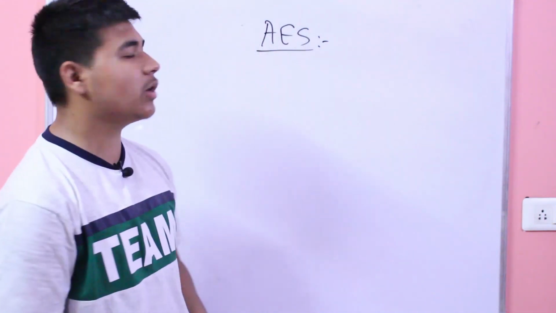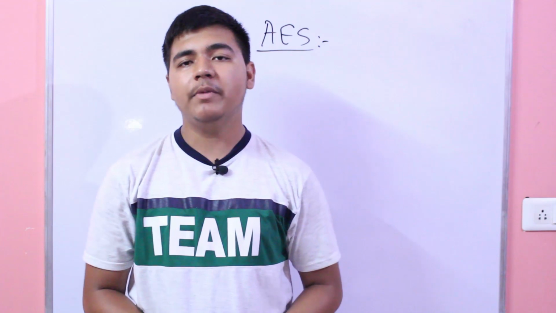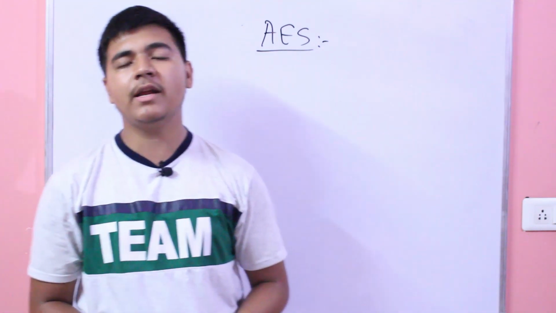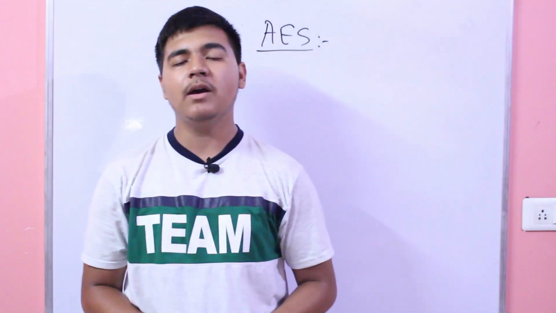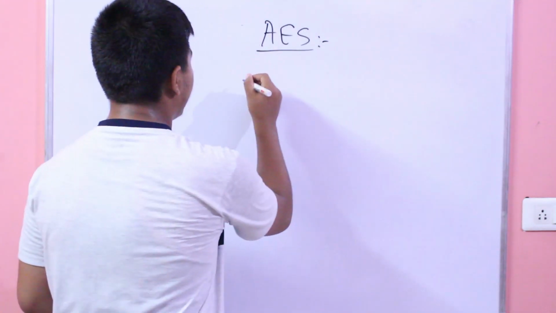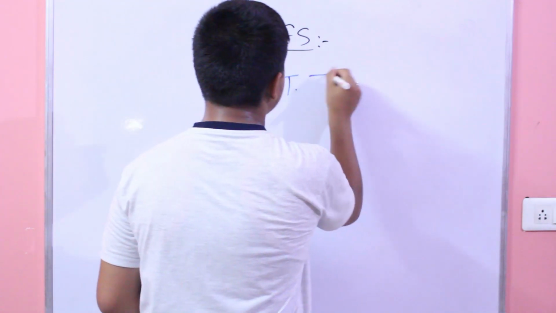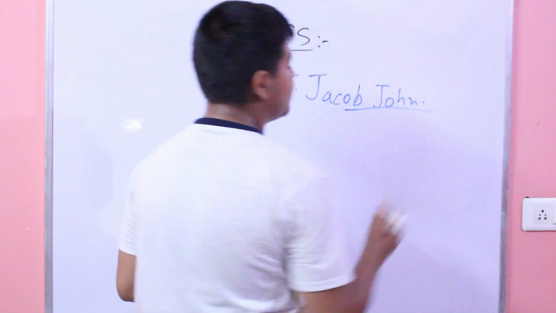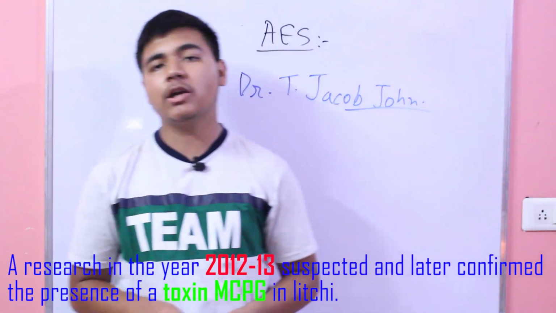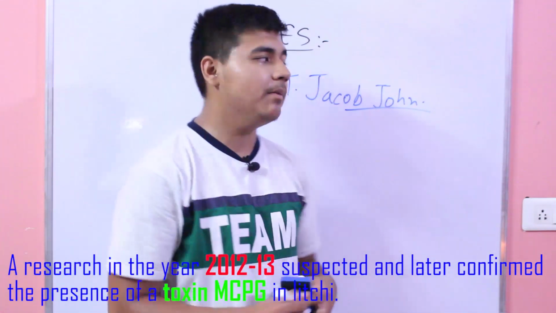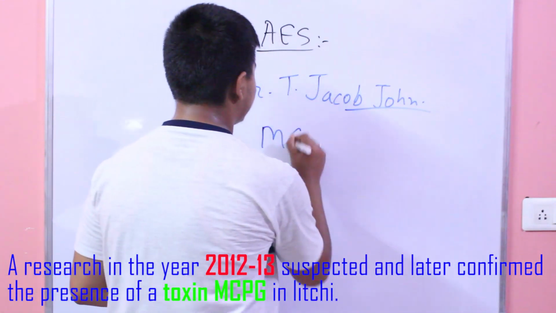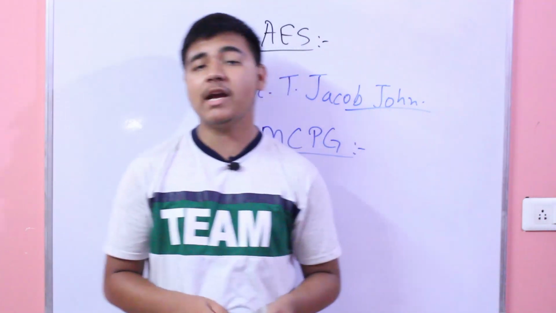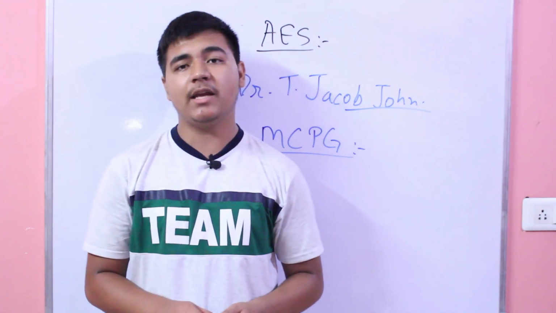People are talking about a lychee link between the deaths that are occurring in Bihar. In 2012 and 2013, a two-member team headed by virologist Dr. T. Jacob John suspected, and the next year confirmed, a toxin present in lychee, known as methylene cyclopropyl glycine, that is MCPG, which is responsible for causing hypoglycemia in experimental animals.